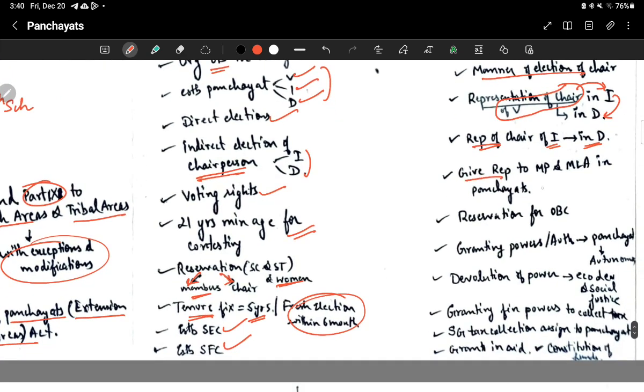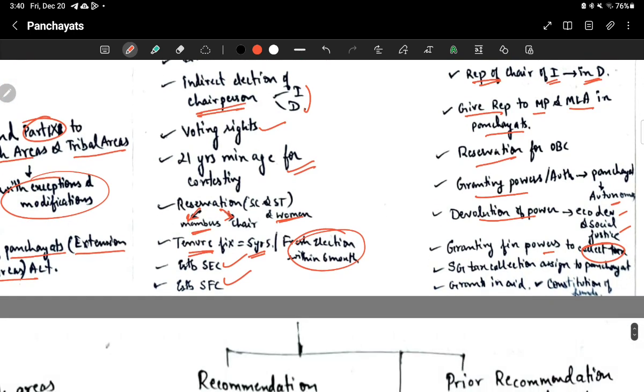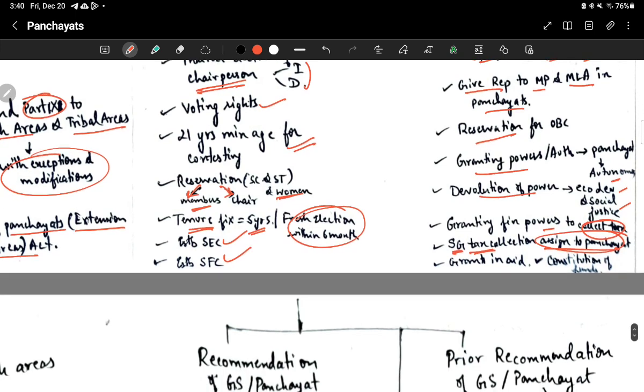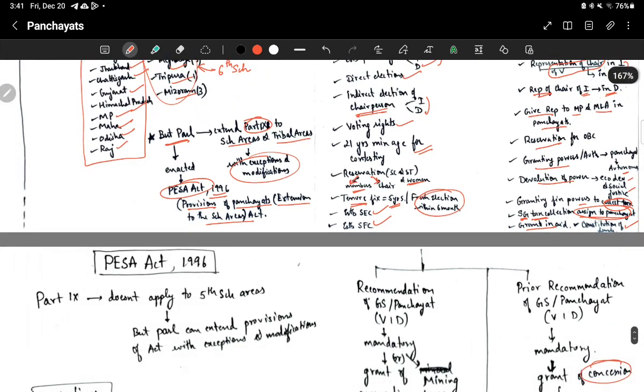Then give representation to MPs and MLAs in the panchayats. Then reservation for OBCs. Then granting power and authority to panchayats to behave as autonomous bodies. Then devolution of power for economic development and social justice. Then granting financial powers to collect tax. Then whatever tax the state government has collected, they have to assign to panchayats. That is also under their discretion. Then grants-in-aid, discretion. Then constitution of funds. Okay, they can do that as per discretion.